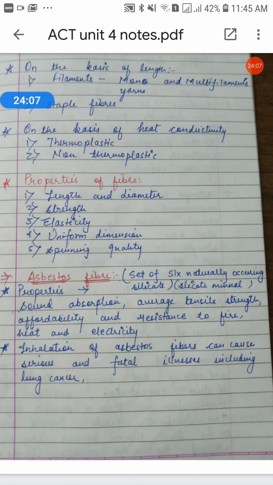Now the first fiber that came into existence is asbestos fiber. So what is asbestos? It's a set of six naturally occurring silicate minerals. So what were its properties? Sound absorption, average tensile strength, affordability and resistance to fire, heat and electricity. So properties of asbestos fiber are very good, but inhalation of asbestos fiber can cause serious and fatal illness including lung cancer. So this fiber was totally banned.